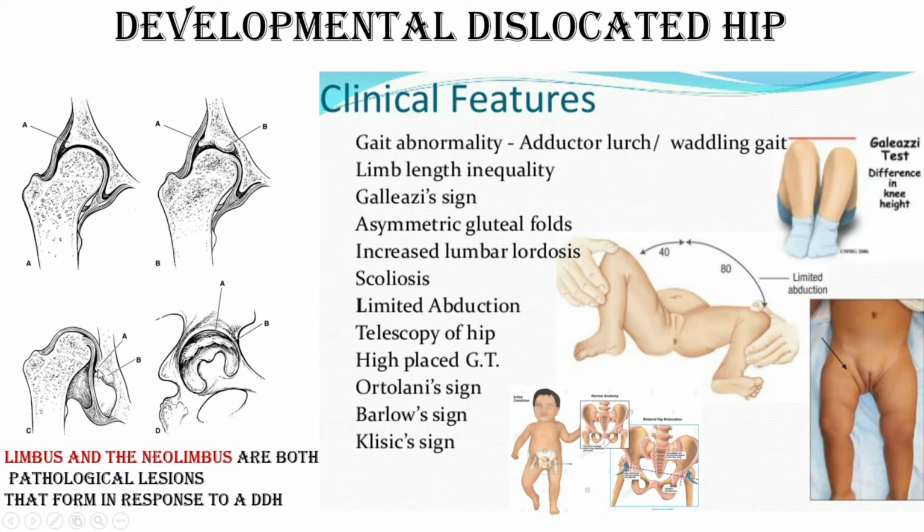And what will happen? The acetabular floor will become shallow, the growth of the head will not be good, the pulvinar fat will be hypertrophied, the ligamentum teres femoris will become long, and there will be laxity of the capsule, and the head is generally posteriorly subluxated or dislocated.